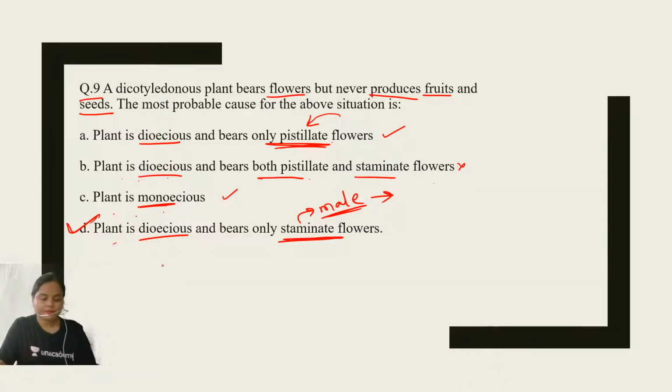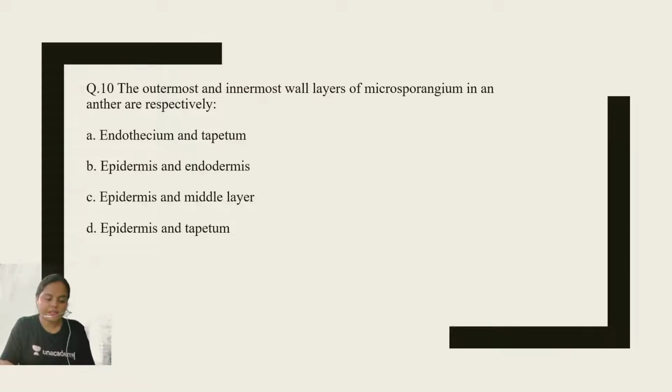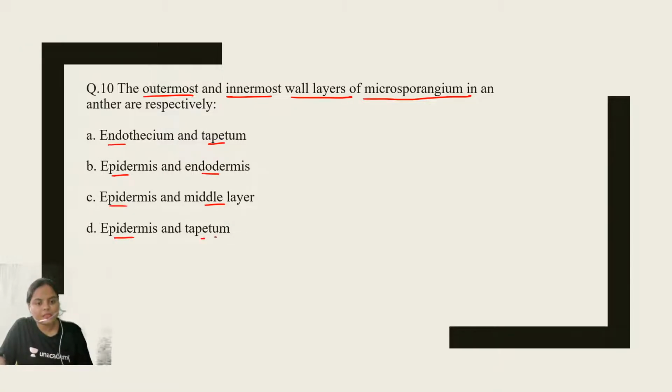Okay. Now, moving ahead, question number 10. The outermost and innermost wall layers of microsporangium in an anther are, respectively. You have to identify the outermost and the innermost wall layers of microsporangium. Is it endothecium and tapetum, epidermis and endodermis, epidermis and middle layer, or epidermis and tapetum? What will be the right answer, guys?